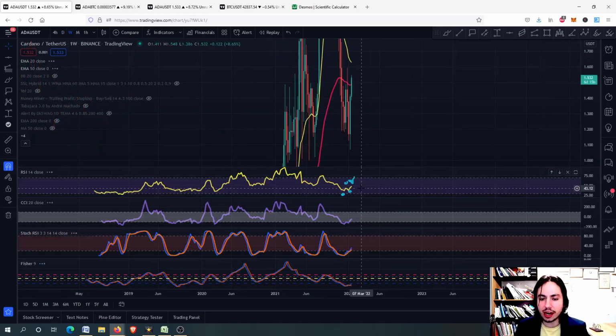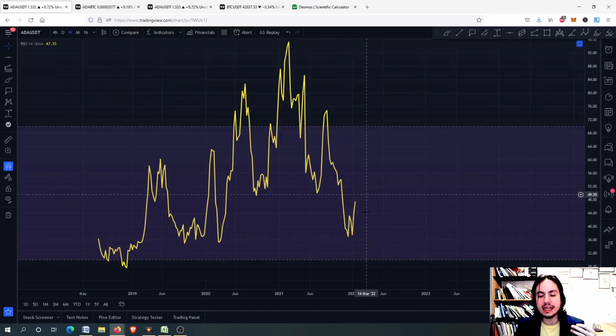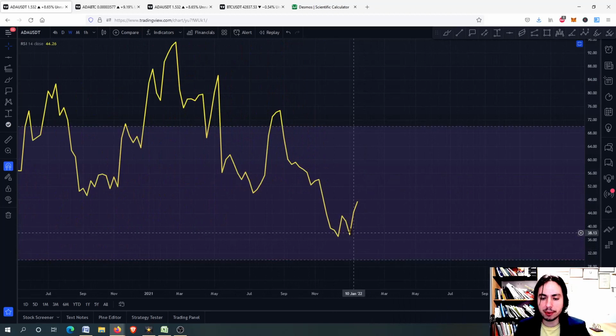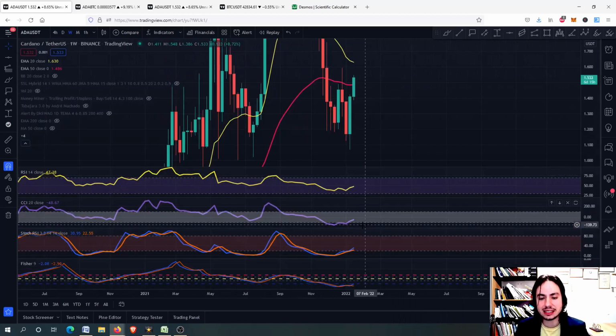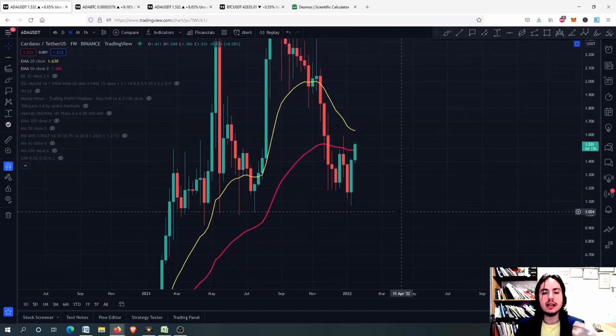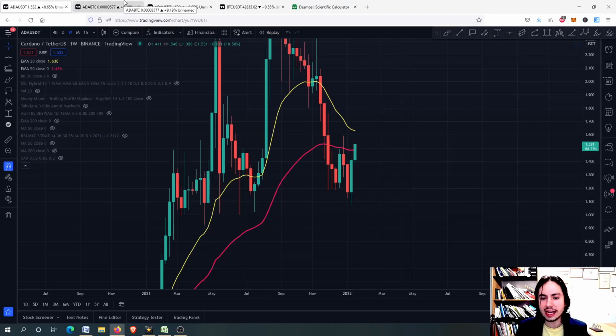And on the weekly frame, as we saw before in the video update, we have a bullish RSI divergence on the RSI. This is crazy. On the weekly frame, ADA can potentially grow even more. So right now, yes, on the short term we have a little bit of a high risk. We are going to see the next price targets as well. Do not worry about that. And let's go to the ADA against Bitcoin chart.